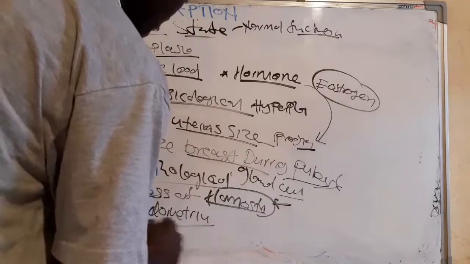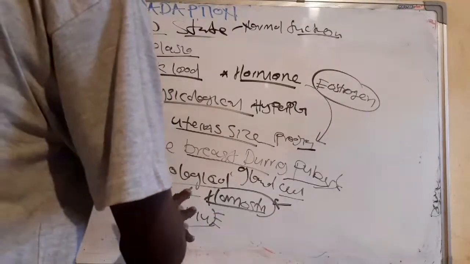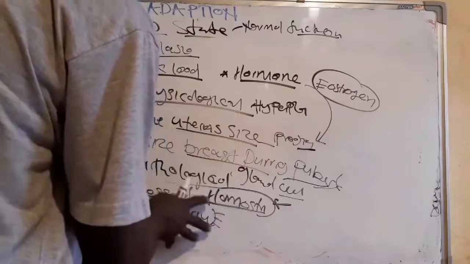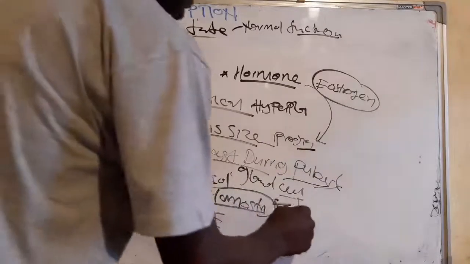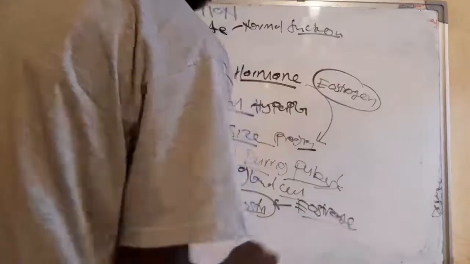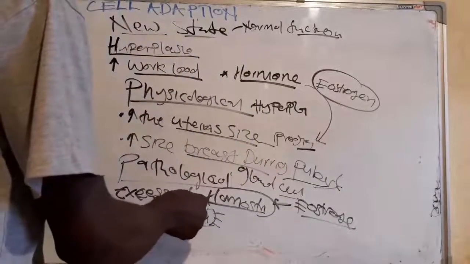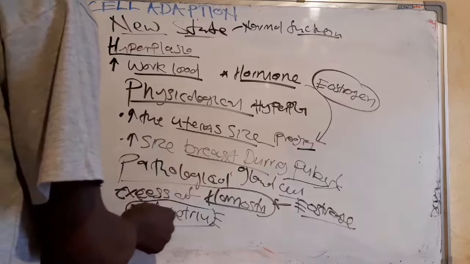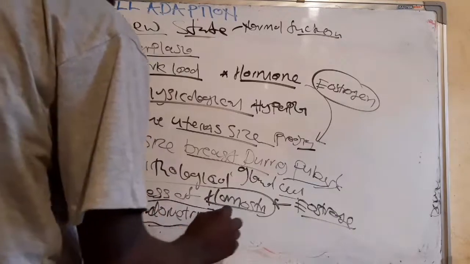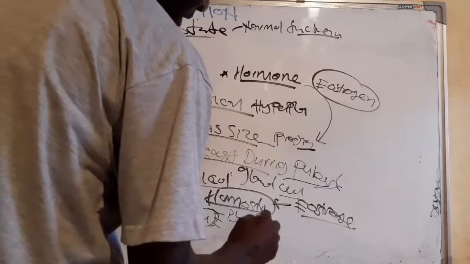Endometrium. So when this hormone, estrogen, stimulates the endometrium, it prepares it for pregnancy.